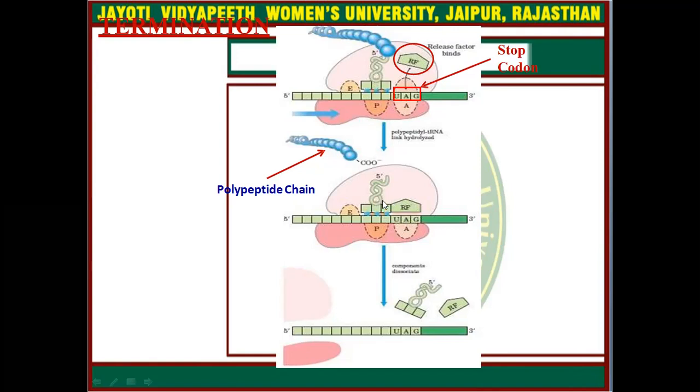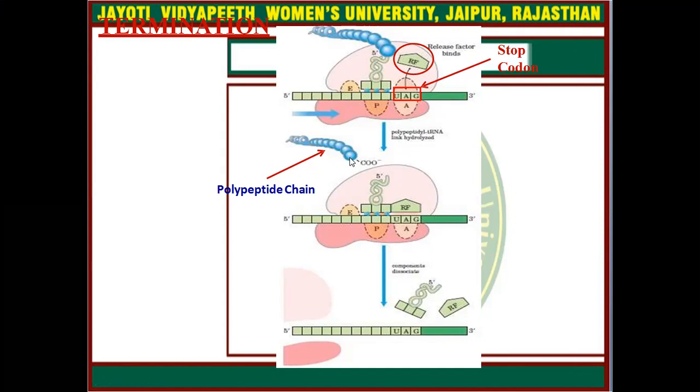the last amino acid complex with the polypeptide chain will release the amino acid chain. Now this tRNA is basically deacylated tRNA. So further it will shift to the exit site, and then this last tRNA will also release, and the release factor also releases, and the polypeptide chain has been formed.